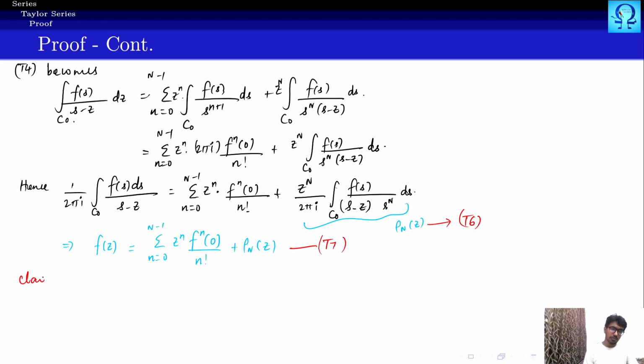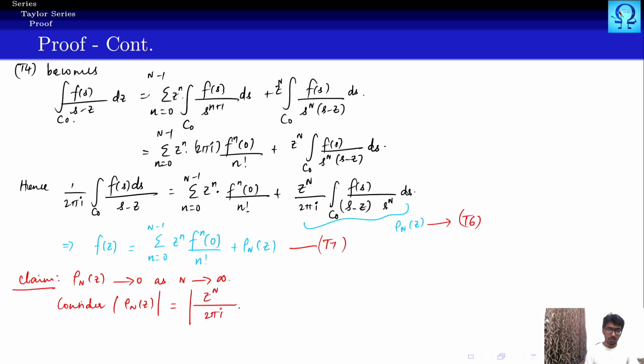Now the claim is to prove rho N of z goes to 0 as N goes to infinity, right? So this is what we are going to prove now. Consider the absolute value of rho N of z. So this is the absolute value of z to the power n upon 2 pi I integral over c naught f of s upon s minus z multiplied with s to the power n ds. So this is what we have.